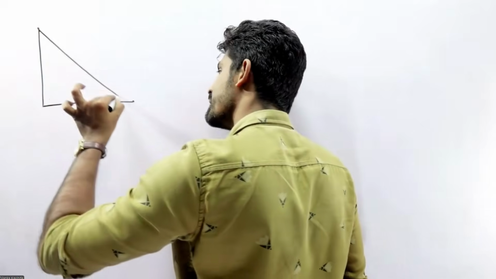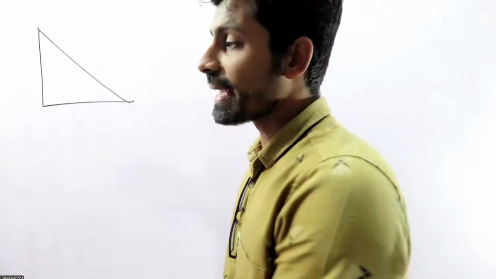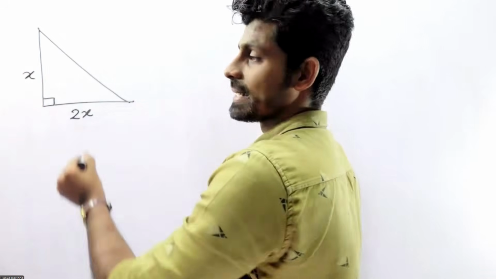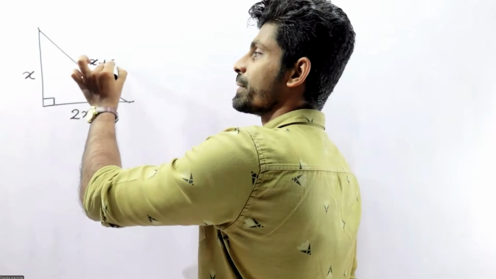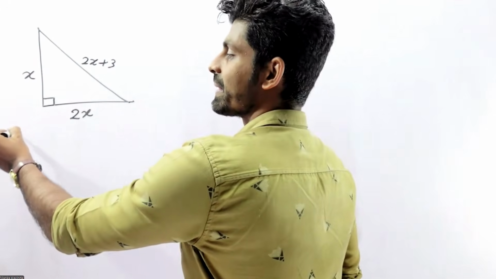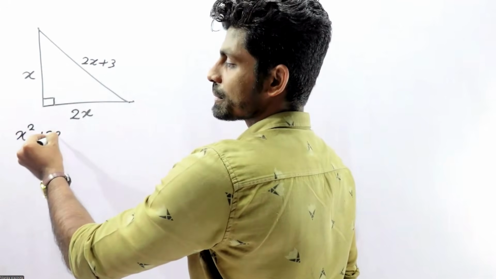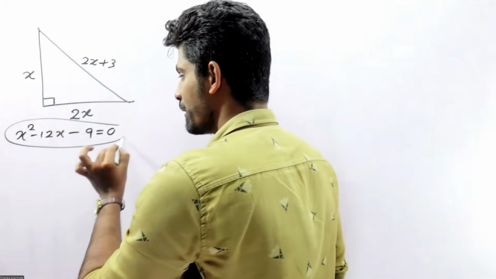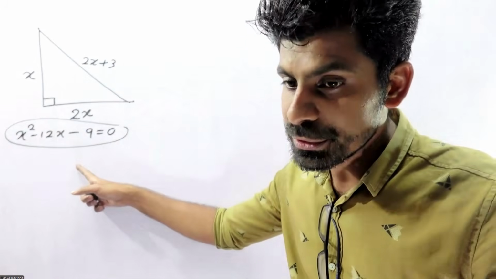So this is the triangle. Look at this one. Triangle with sides 2x, x, 2x plus 3, right angle. So you need to satisfy the equation x squared minus 12x minus 9 equals 0.